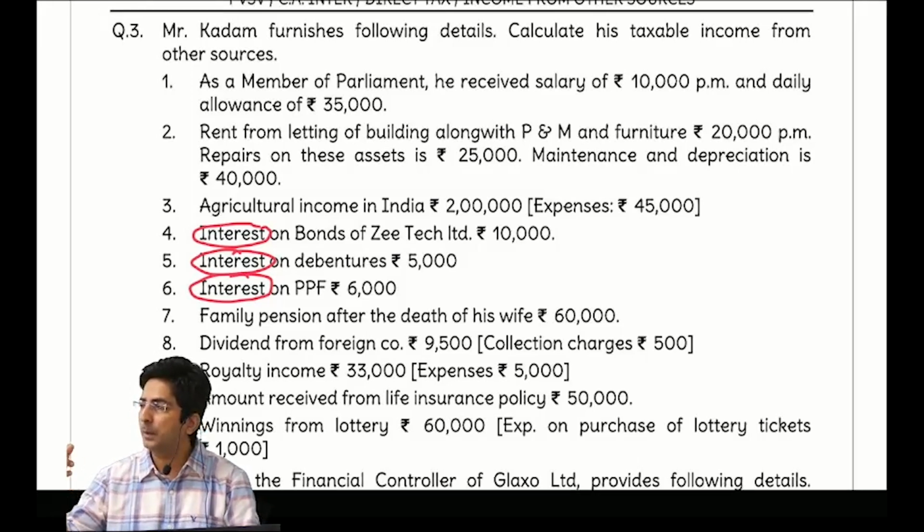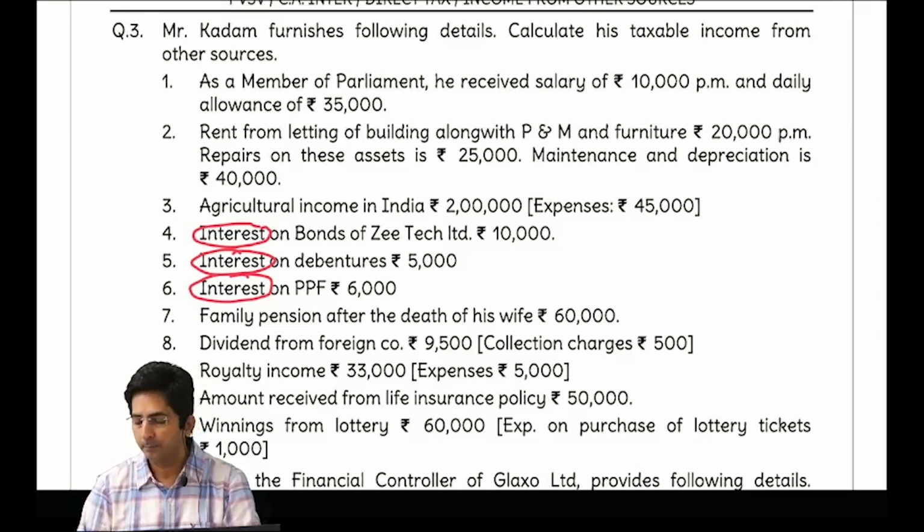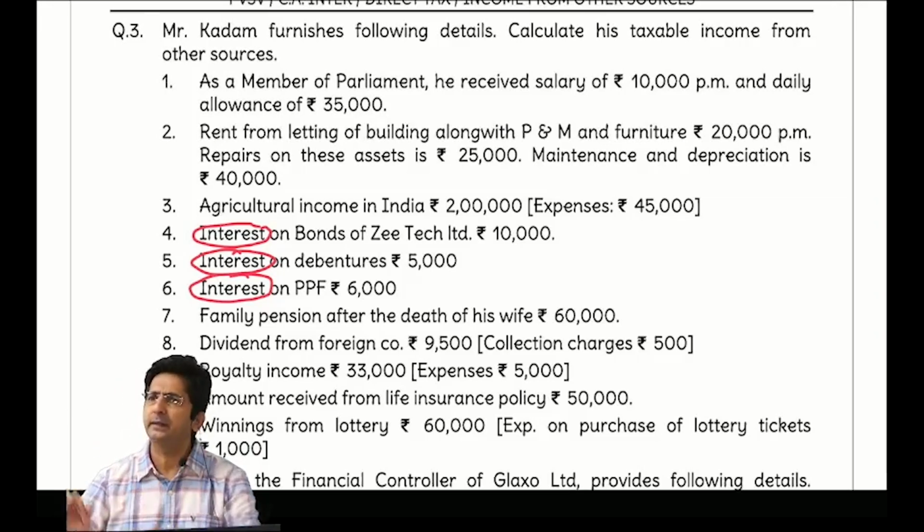Gold bonds, POSBA, PPF, Sukanya. If that is the interest income, it will be exempt, otherwise taxable. So see, the first one is interest on bonds of Z-Tech. Is it gold bonds, POSBA, PPF, Sukanya? No, taxable. See, they will put anything.